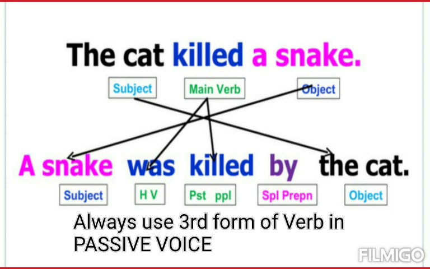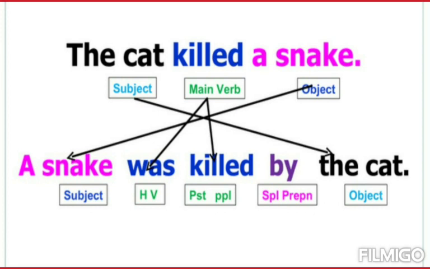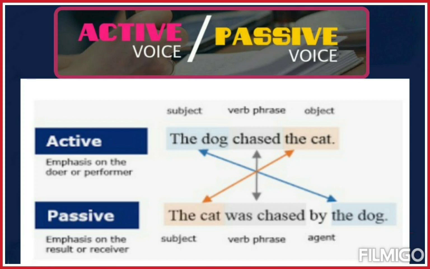It is written in active voice. Here the cat is the subject and a snake is the object. And we interchange these subject and object in passive voice. And it becomes a snake was killed by the cat. So here we use the auxiliary verb was according to some rules, and these rules will be demonstrated to you in the next lesson of voices.